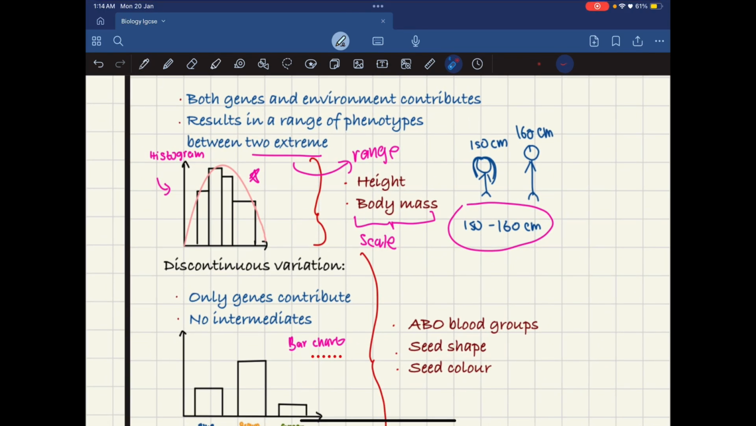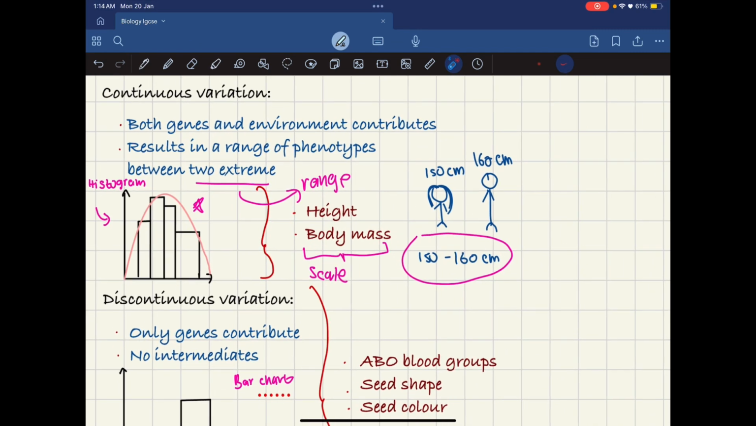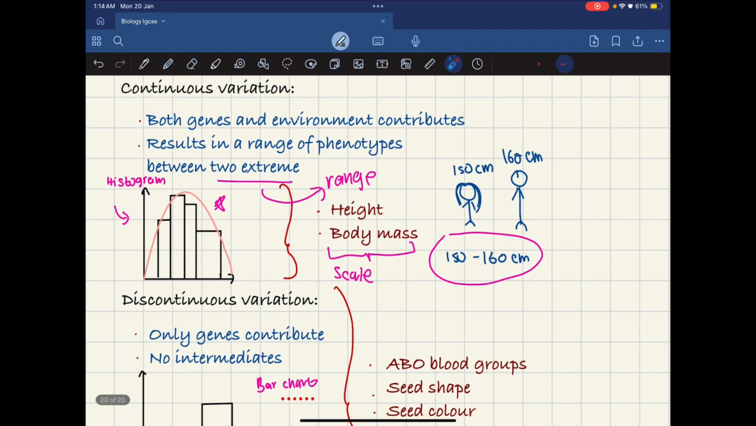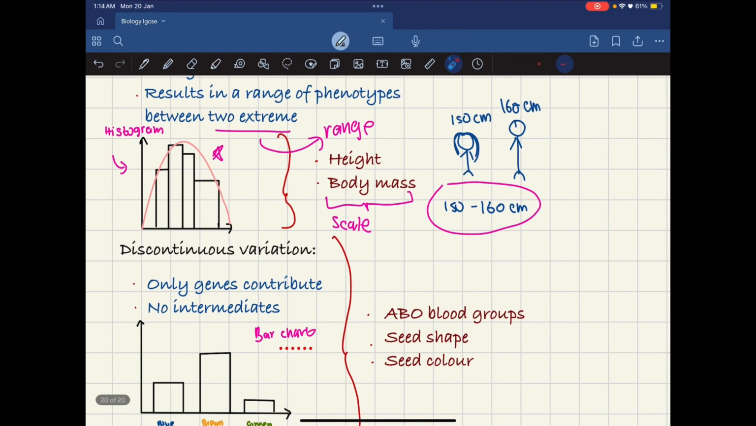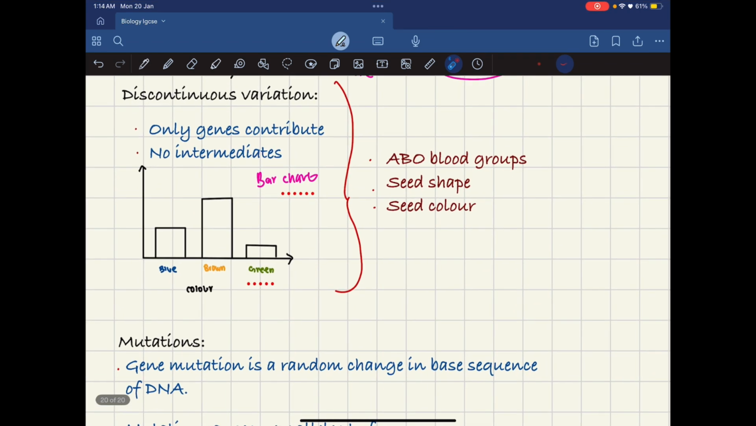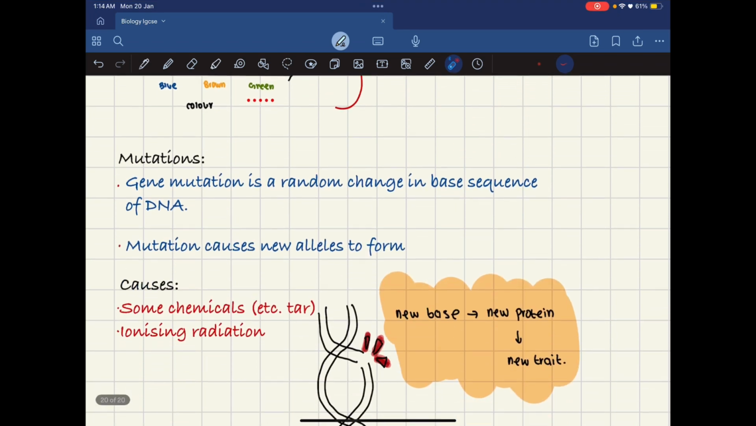So just to reach a conclusion, continuous variation would have extreme to extreme, which is known as range. Genes and environment contribute to this, and you would have to draw the graph as a histogram. Anything which is measured on a scale is a continuous variation. Discontinuous variation is only genes. Draw a bar chart, and these are some of the examples.